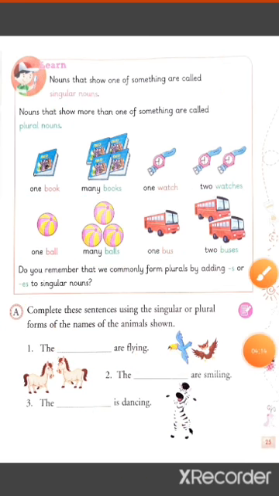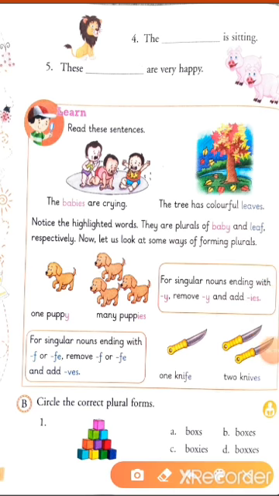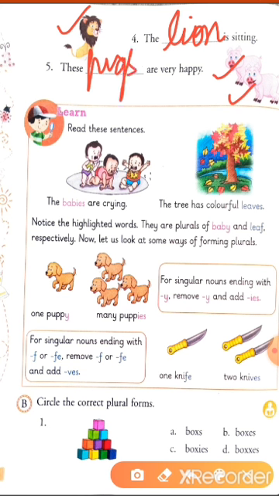Next, in this picture, we see only one lion. So, what do we write? We write the lion is sitting. In the next picture, we see two pigs. So, what do we write? These pigs are happy. Okay, students, moving to the next topic.